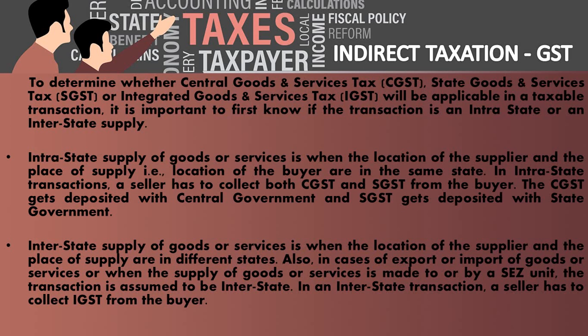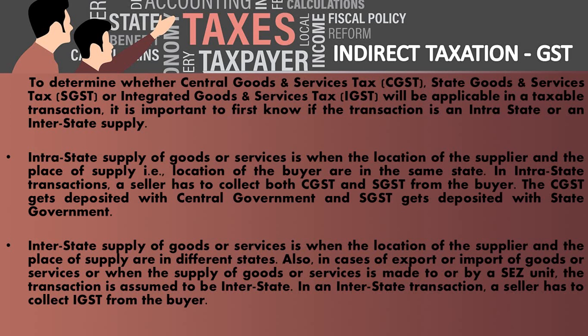So how can we know when to apply CGST, SGST or IGST? To determine whether the central goods and services tax, state goods and services tax or integrated goods and services tax will be applicable in a taxable transaction, it is important to first know if the transaction is intrastate or interstate supply. Intrastate is a transaction within a state. Interstate is from one state to another state. Intrastate supply of goods or services is when the location of the supplier and the place of supply, that is the location of the buyer, are in the same state.